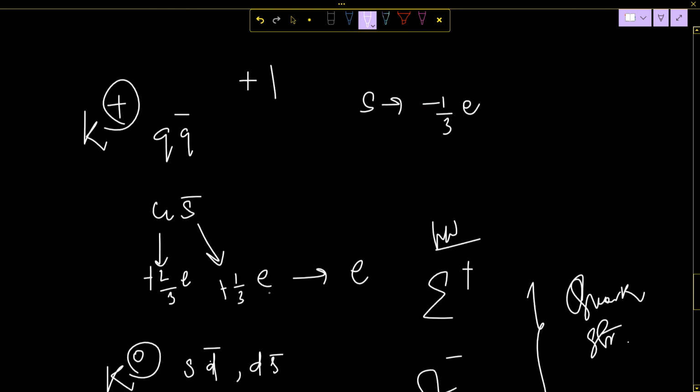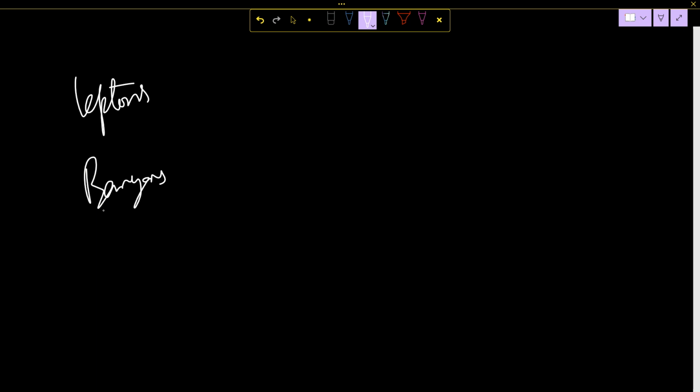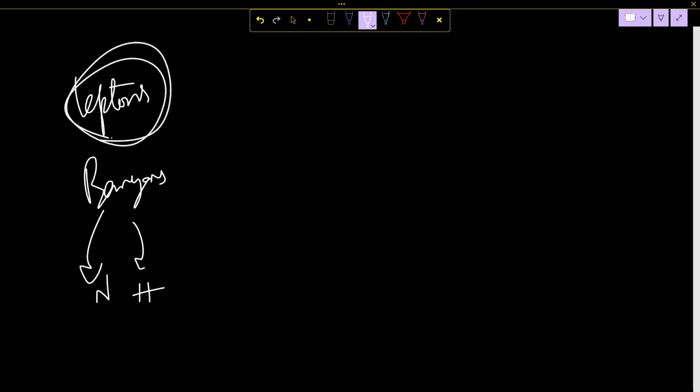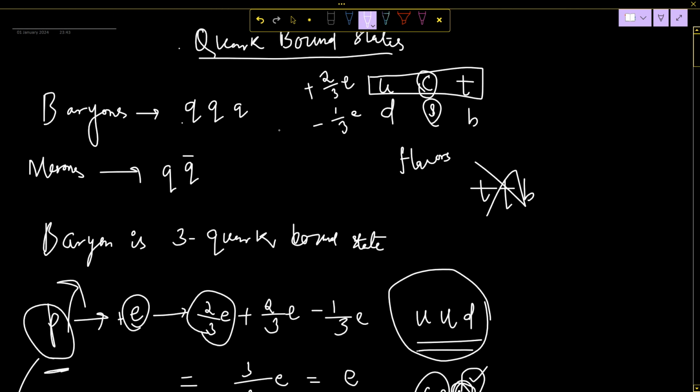So what have we studied so far? We have studied leptons, and today we studied baryons, nucleons and hyperons. Leptons are there, and there are also mesons. So these are some of the types of particles that we will come across in particle physics.